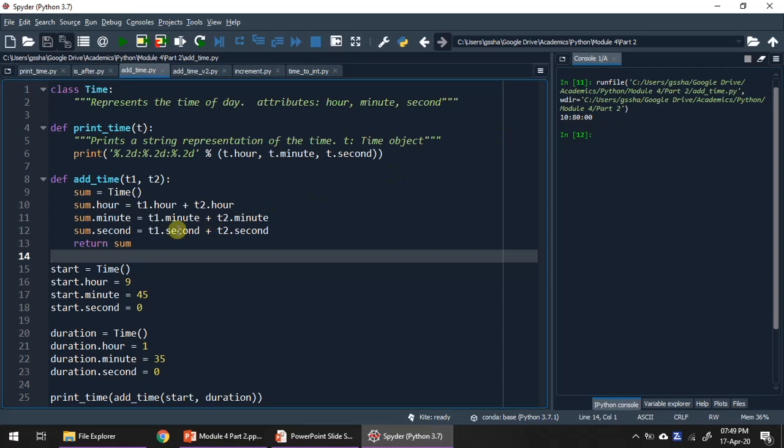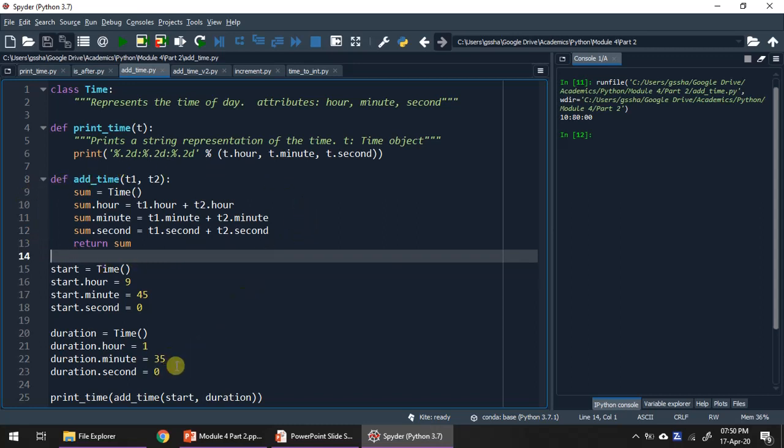Here it simply adds T1.minute with T2.minute, so 45 minutes is added with 35 minutes and we get 80 minutes. But in our time convention, we don't have 80 minutes. This is supposed to be restricted to a maximum of 60 minutes. The rest has to be added to the hours and we are supposed to modify the minute. So this is not the proper addition of time.